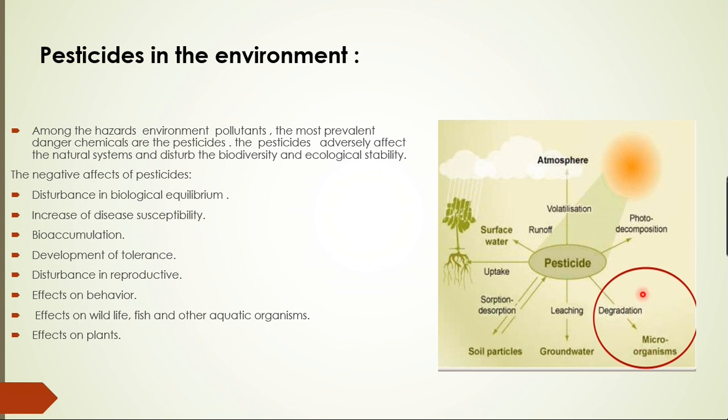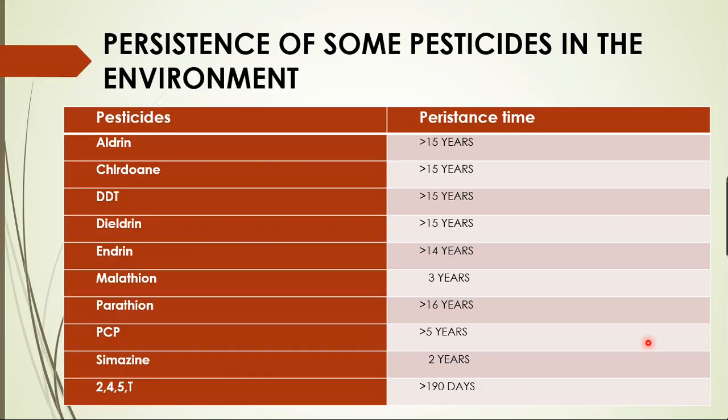So there comes the concept of biodegradation, where the pesticides are degraded by microorganisms. Why are we paying more attention? Because some of the pesticides have a persistence of more than years together. For example, take the pesticides aldrin, chlordane and DDT. These are all going to persist in the environment for more than 15 years.